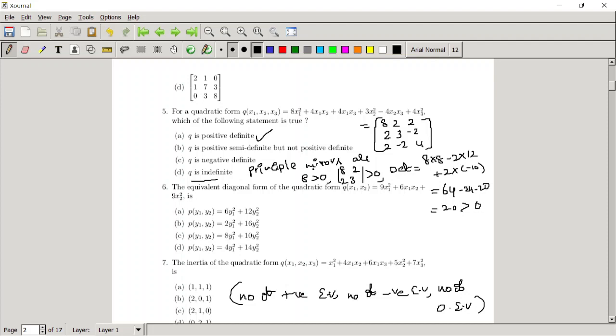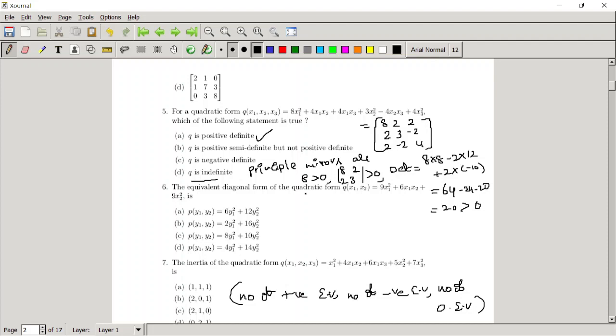Is it okay? Suppose all the principal minors are negative, then we can say it is negative definite. Suppose for some principal minors it is positive and for some principal minors it is negative, then we can say it is indefinite. Is it clear? Yes, sir. Okay.